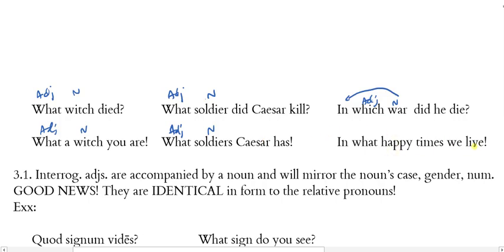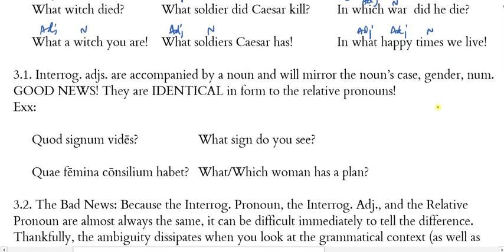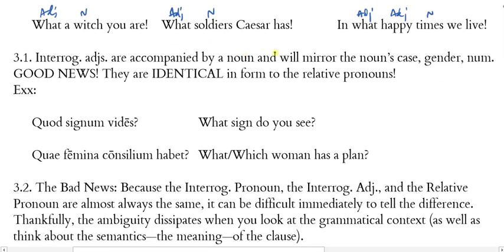And in what happy times we live. And here, what and happy are both adjectives. Times is the noun that these are modifying. So in all of these situations, the adjective what or which accompanies a noun, and whatever the noun's case, gender, number is, it will have to agree with it. And so that's what 3.1 is saying here. The interrogative adjectives are accompanied by a noun and will mirror the noun's case, gender, and number. And the good news is that they're identical in form to the relative pronouns.